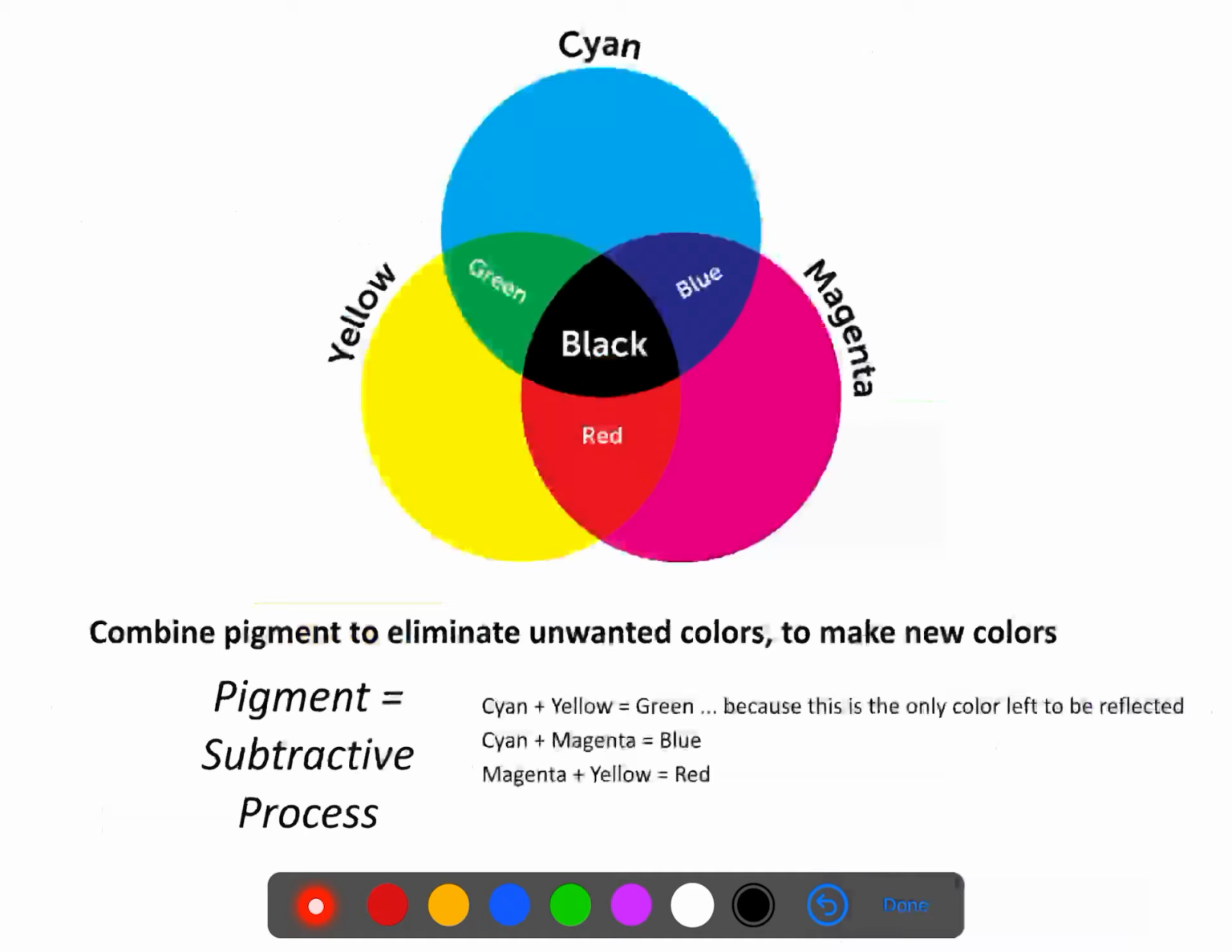And then you can see here, if you combine all three colors, cyan, magenta, and yellow, they are going to cause the fabric to absorb all of the colors. Remember, turn off the lights, cover your eyes. The absence of all color is what we refer to as black. So in the middle of this color wheel, black is what you get when you combine all colors.